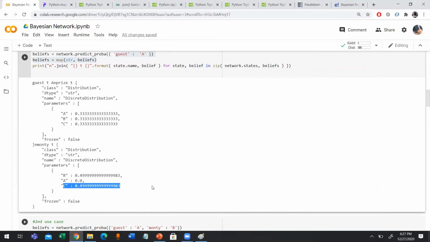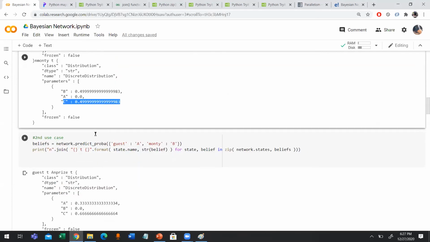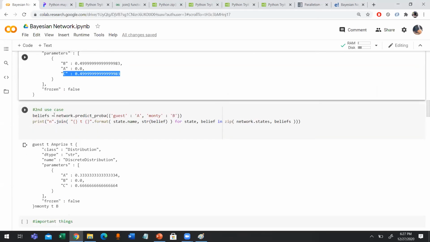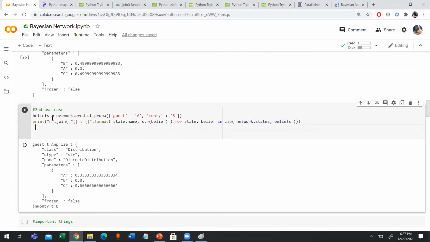Now to make things more interesting, the next case. I hope you have cleared this case. You have successfully cleared this case. Now see the second case. The second case is very interesting. What we have done in this, we have given two inputs. We said that the guest has picked door number A, and we know that Monty has picked door number B.